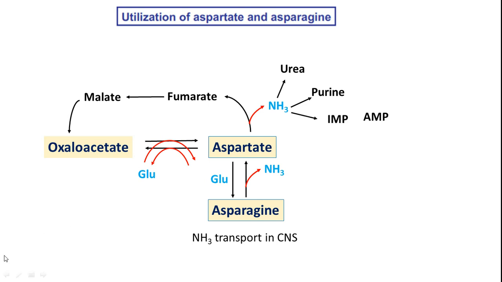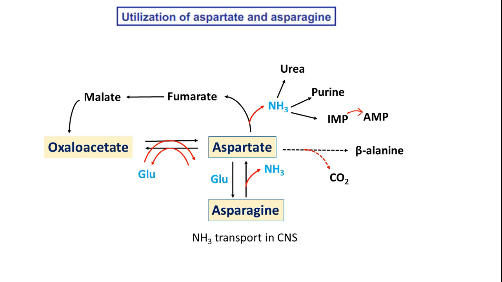This amino group is utilized for amination of inosine monophosphate to adenosine monophosphate. Aspartate, upon decarboxylation, will become beta alanine, which will be incorporated into other biochemicals.